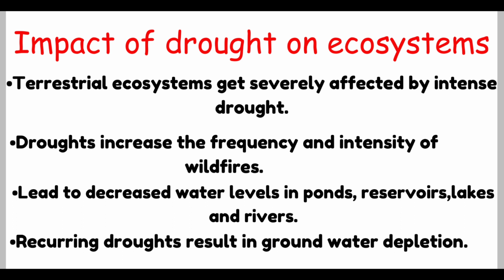Drought can cause nutrient deficiencies since the moisture content of soil is reduced and the solubility of nutrients is reduced. Droughts increase the frequency and intensity of wildfires, which leads to great biodiversity loss. Droughts will lead to decreased water levels in ponds, reservoirs, lakes, and rivers. It also affects water quality because the flow of water is decreased, which results in accumulation of pollutants. Recurring droughts tend to deplete the groundwater table.